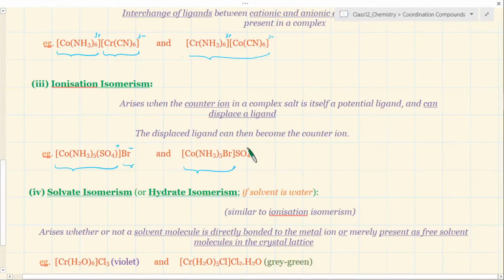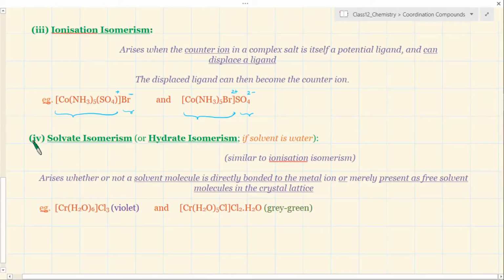and what was a ligand can take the place of the counter ion. Here 2 minus and 2 minus, the charges are different. You can balance it. Cobalt is 3 plus and this is 2 minus, it will lead to plus 1. Here is 3 plus, Br minus, 2 minus, 2 plus, sorry, 2 plus. Ammonia is 0 anyway, correct? So please see, this is a very simple isomerism where you can create different types of compounds simply by considering the replacement of counter ion with one of the ligands. So here is the example of this.